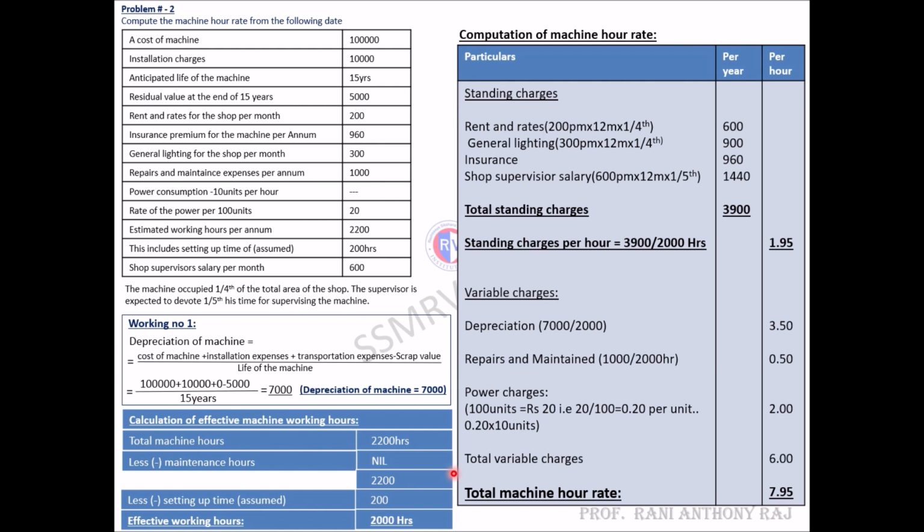Then total variable charges. Total variable charges is 3.50 plus 0.50, which is 4 rupees, plus 2, we will get 6 rupees. This is total variable charges. Total machine hour rate is 6 rupees plus 1.95. You will get a total of 7.95. So this is the total machine hour rate, 7.95. This is how we need to calculate machine hour rate.